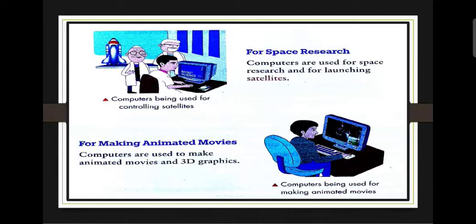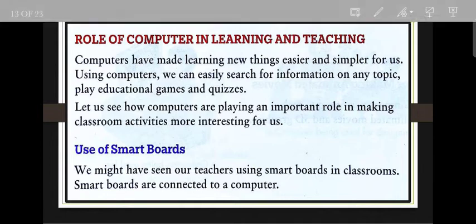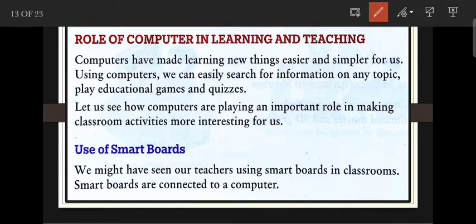Okay, now the role of the computer in learning and teaching. So computers have made learning new things easier and simpler for us. Using computers we can easily search information on any topic, play educational games and quizzes.